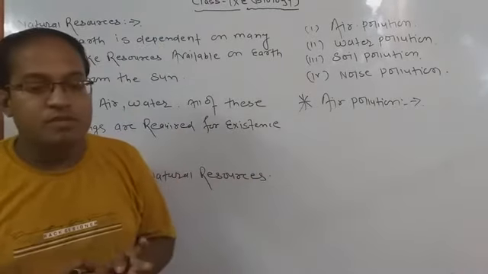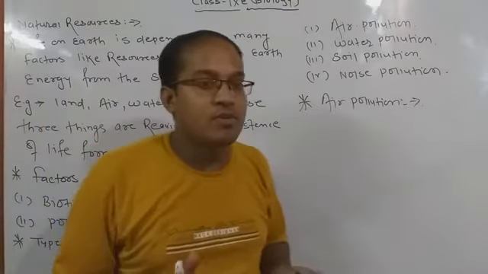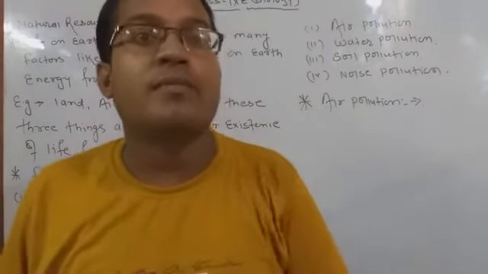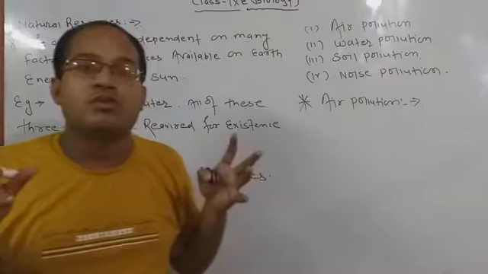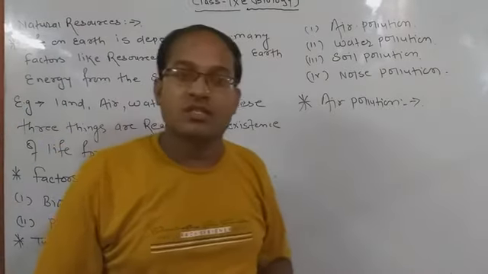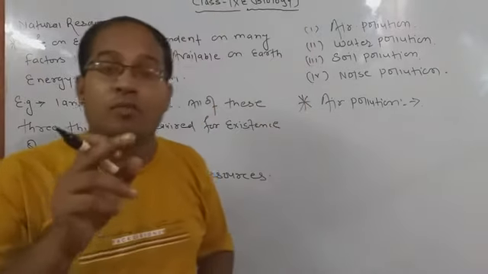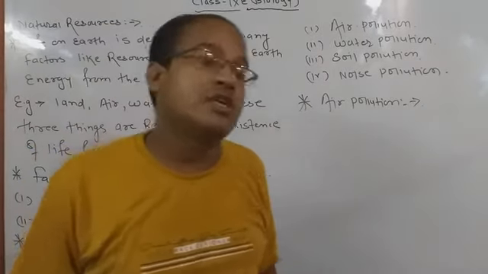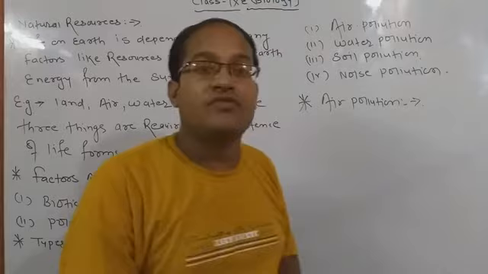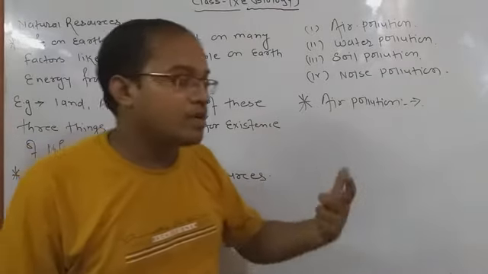Natural means it generally provides different types of environment, and resources means which are generally beneficial for us. That is called natural resources, which are generally provided by a natural medium, not an artificial one. Natural जो प्रकृति होती है, artificial means जिसको man made होते हैं, जिसको man made उसको बनाते हैं.